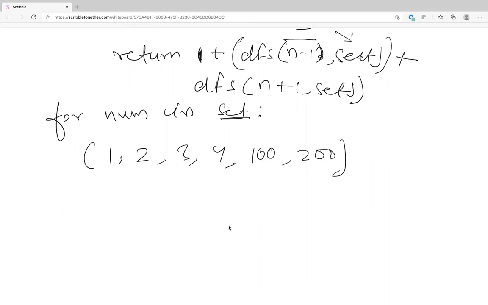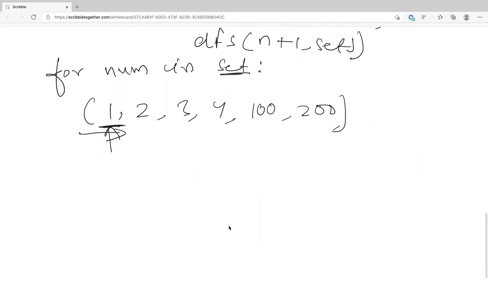So basically I think Deven said you're iterating through the set. You go at 1 first, and then you're calling DFS of 1 and the set, but you're also changing the set. I think Python doesn't allow you to do that inside the for loop. Agree with that.